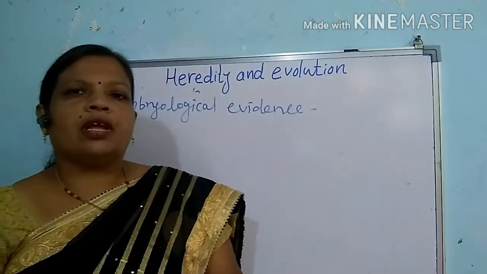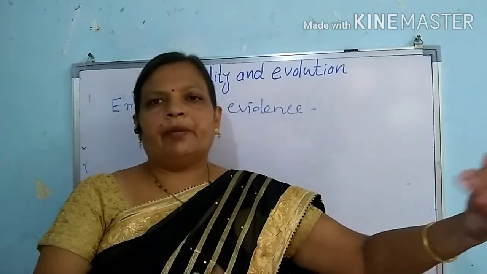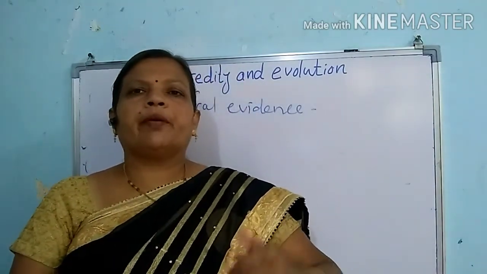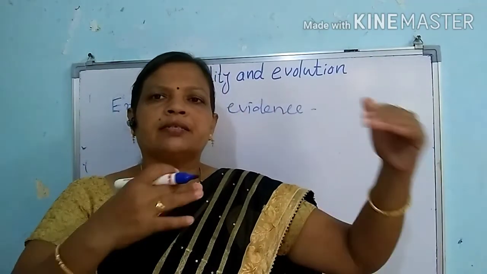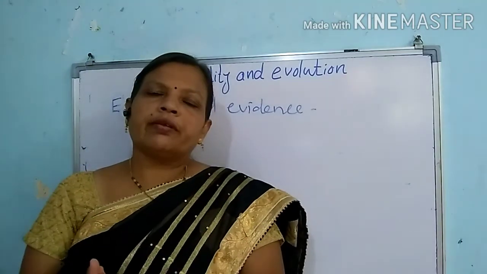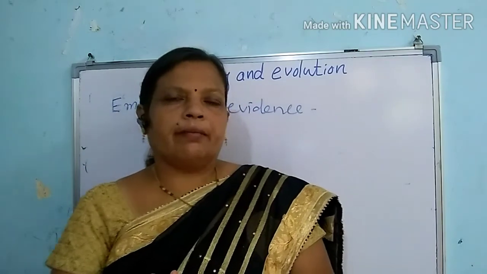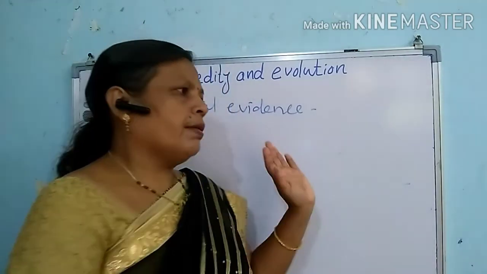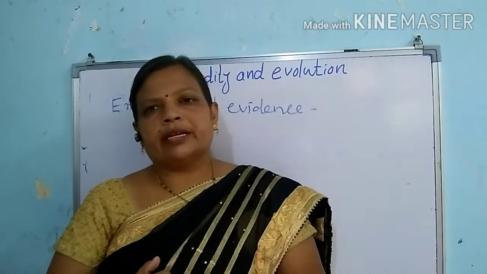So this embryology also tells us that from the fishes, the amphibians might have evolved. From the amphibians, reptiles might have evolved. From the reptiles, birds as well as the mammals might have evolved. So in this way, whenever we are studying the evidences, we can find the common ancestry among the organisms. Here our point, the evidences about evolution, has been completed.